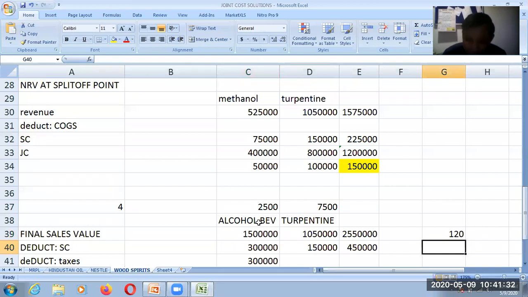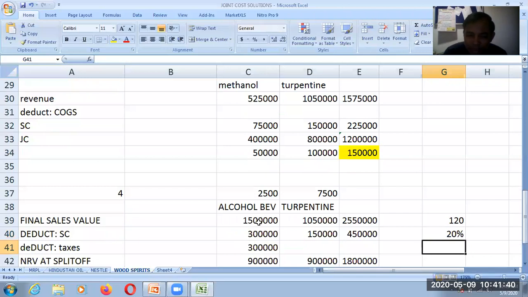Along with that, it is also mentioned that the company is supposed to incur 20% excise duty on alcohol beverages. So that is again a cost incurred.